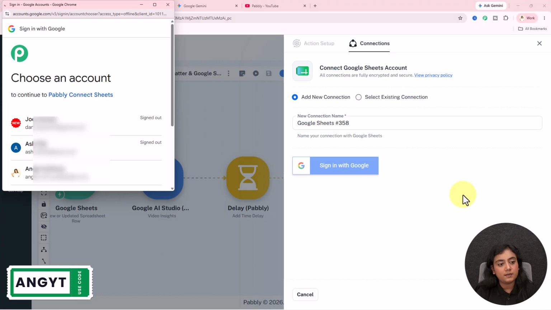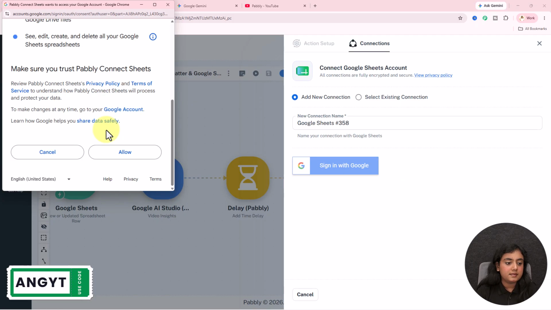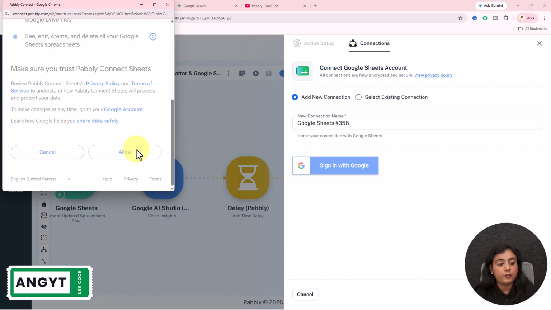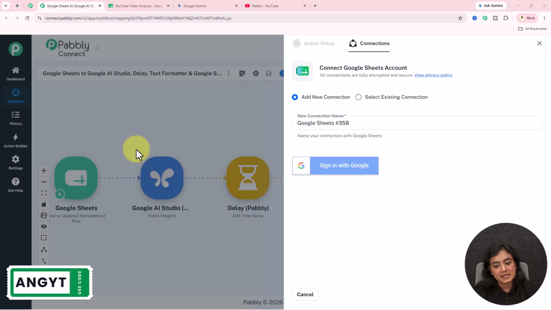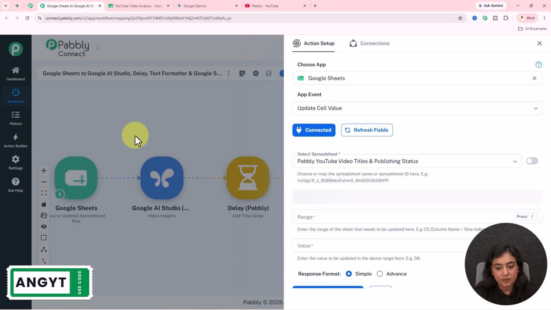Click on the sign in with Google. Select the account with the help of which you have created your spreadsheet from here. And then it is asking for the access of the account, for which click on this allow button, as this is a safe process and the data is completely safe with Pabbly Connect.